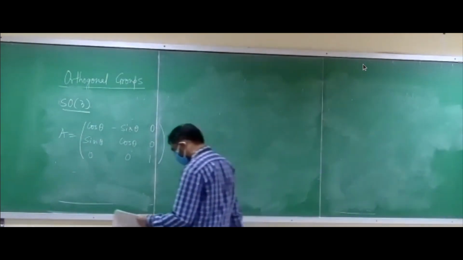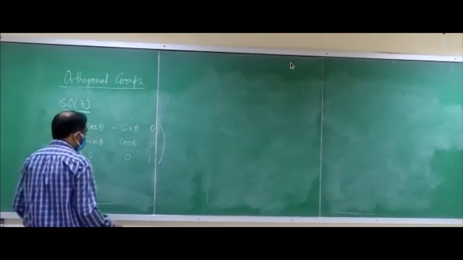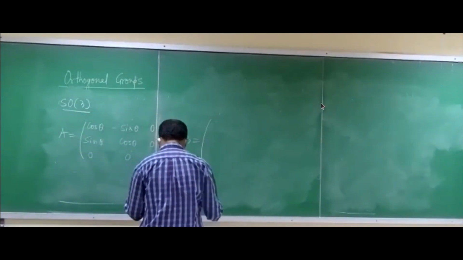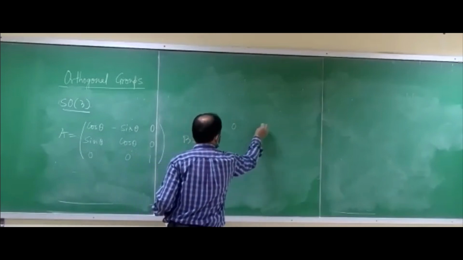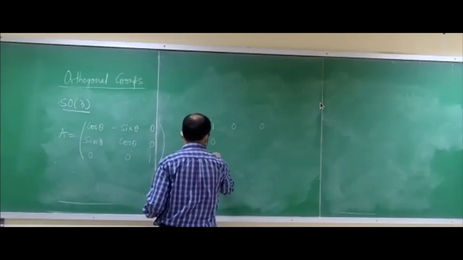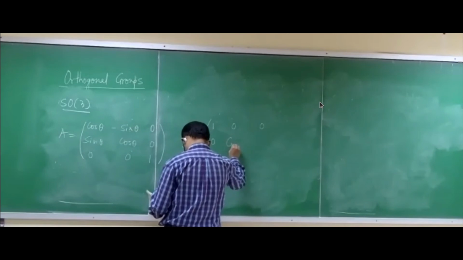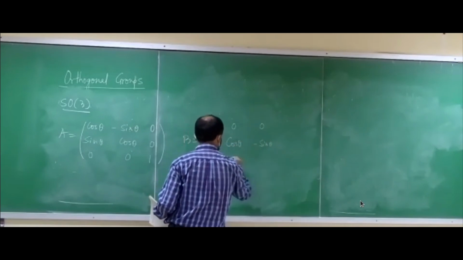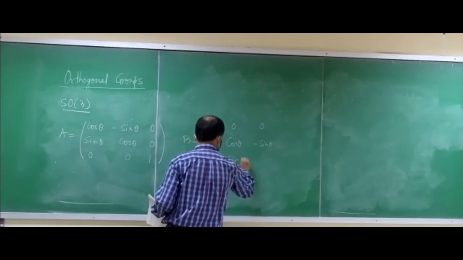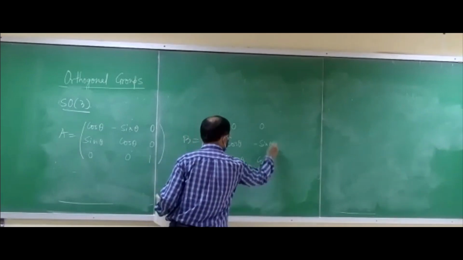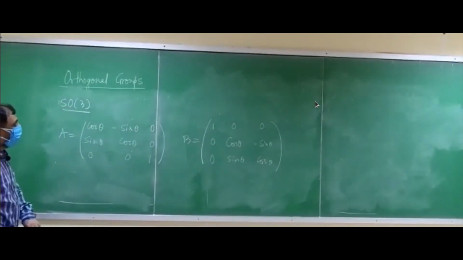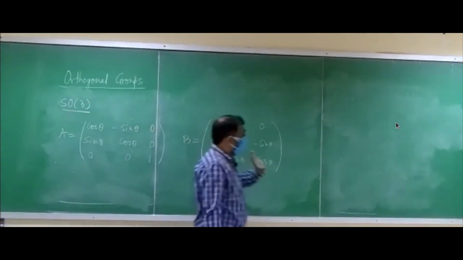Yes. And now let us take another element B, and let us take this element as shown. Okay, so 2 elements here. This is the rotation by an angle about the x axis.